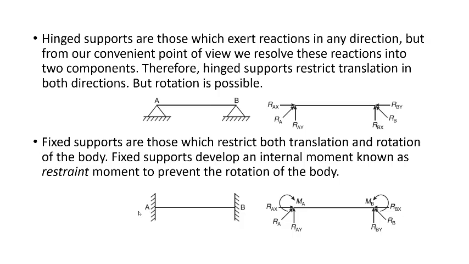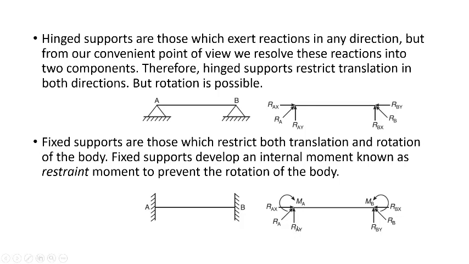So how many reactions will we get? We will get three reactions. One is vertical, another one is a horizontal reaction, third is a rotational reaction. So we'll get three reactions, which are RAY, RAX, and MA. So these are three reactions we'll get in a fixed support.